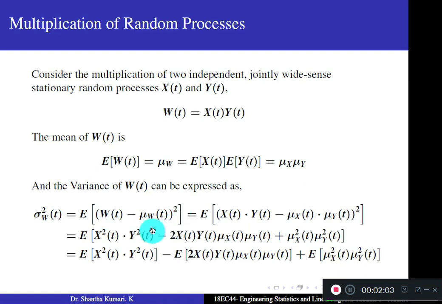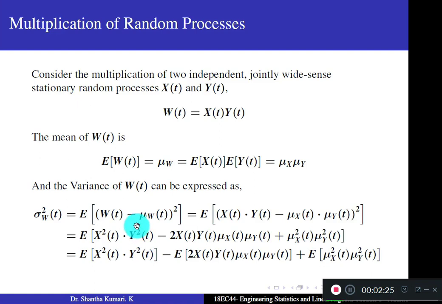In that case, w of t is nothing but x of t into y of t, minus mu w of t, is mu x into mu y. Just now you obtained mu x of t, mu y of t whole square. When you expand this, it is actually in the form a minus b whole square. When you expand this, you get a square minus 2ab plus b square term. You get 3 terms.